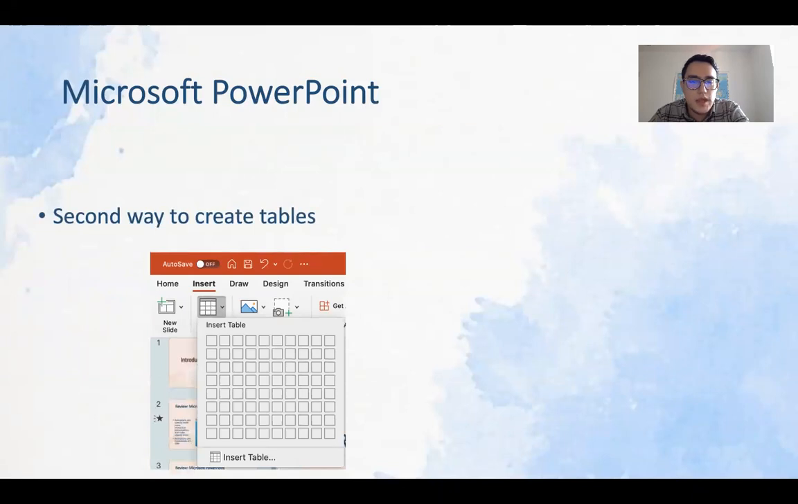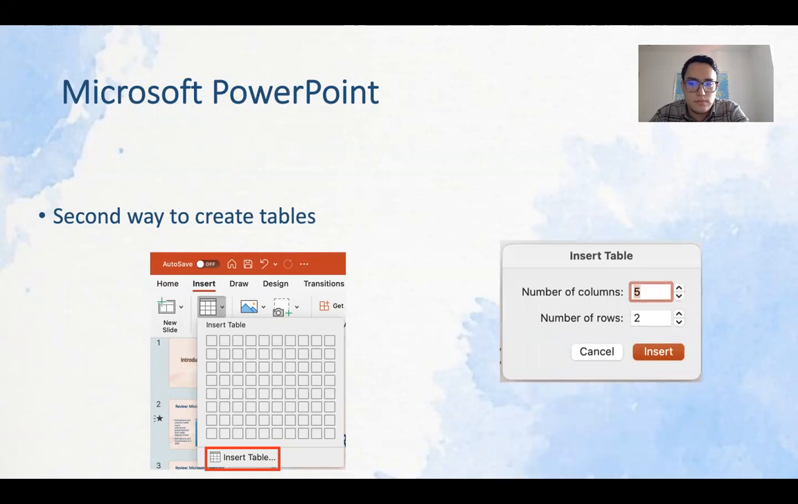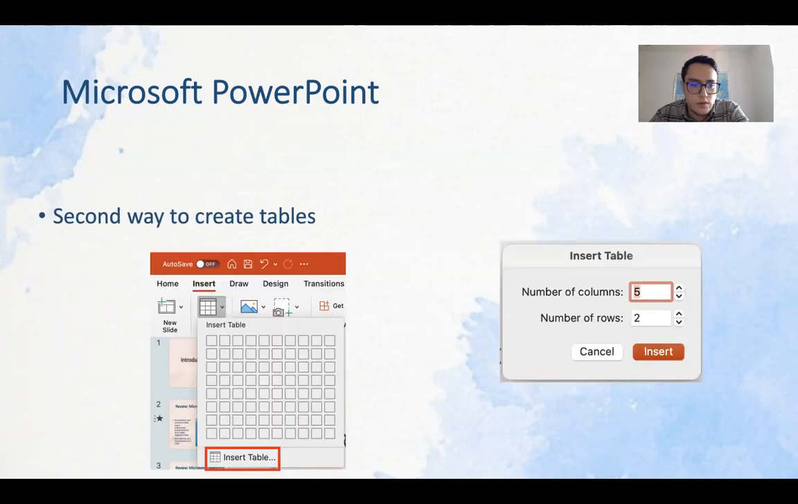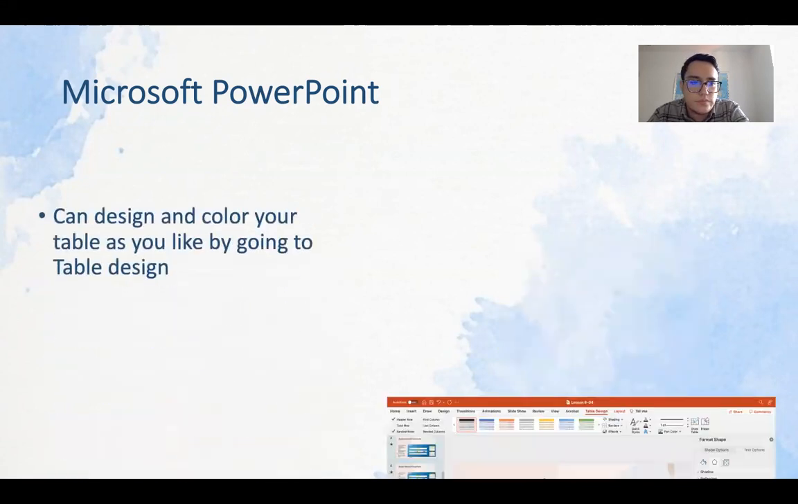Second way is to create tables. Insert a table by choosing number of columns and number of rows. Okay, so you go to Insert again and the same area, but under it you choose Insert Table. So you can customize by hand and type in how many columns and how many rows you need.